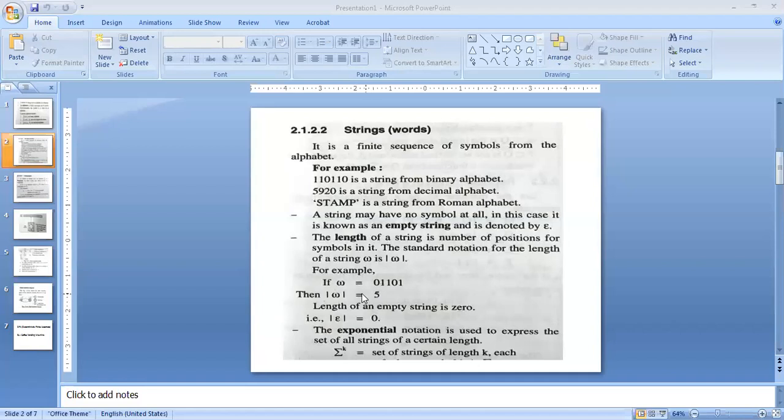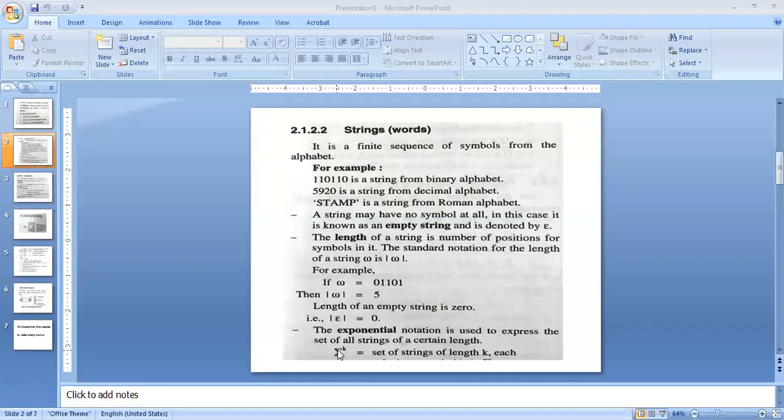Clear? So this is what a string is. And epsilon means the empty string, so mod of epsilon is equal to 0 always, because epsilon is nothing but an empty string. So the mod is 0. String is omega, mod of omega is the string length, and epsilon is an empty string with the mod or length equal to 0.